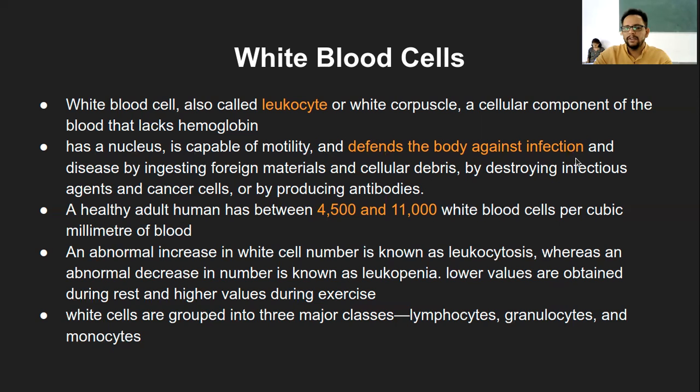Infectious agents can be, again, bacteria or viruses which can cause a disease, and cancer cells, of course, you know. There is a very specific mechanism by which cancer cells get removed from the body. Cancer cells usually represent a particular type of antigen, which is recognized by the WBCs, and then they are broken down or killed.